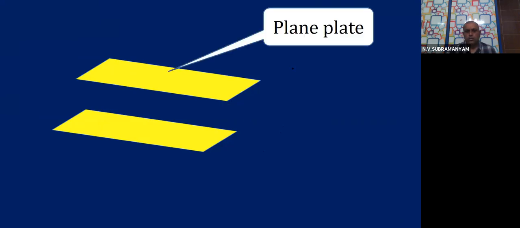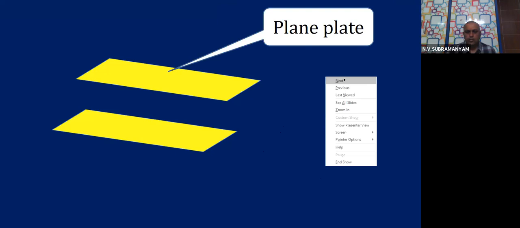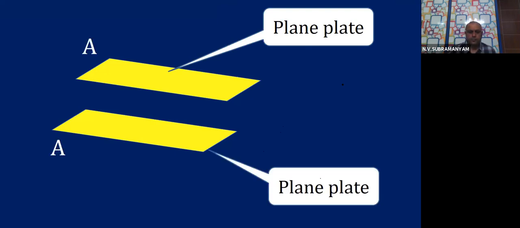Now, if you see carefully, we are having on the screen two flat metal plates, children. You can call them plane conductors. This is one plate, and this is another plate.